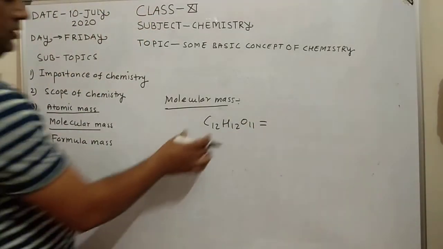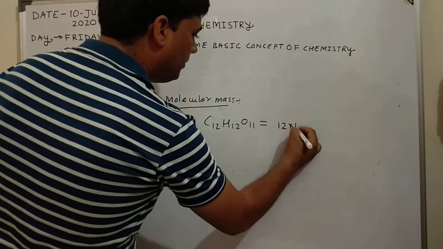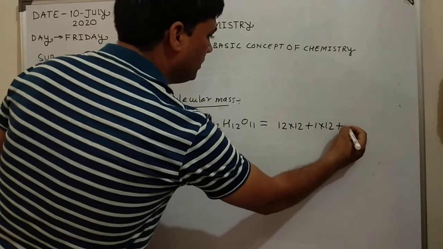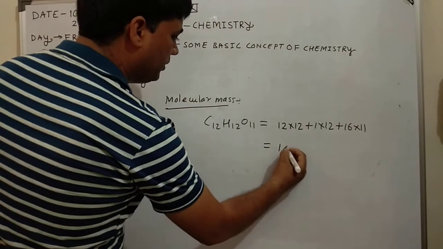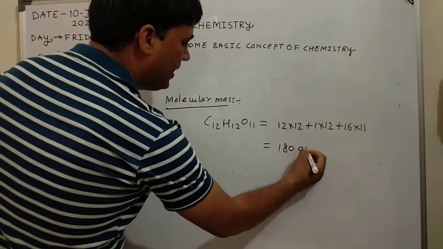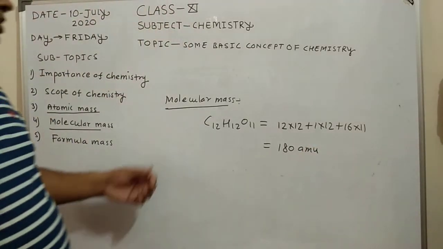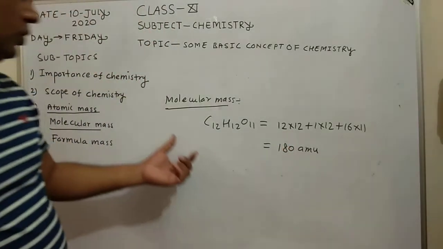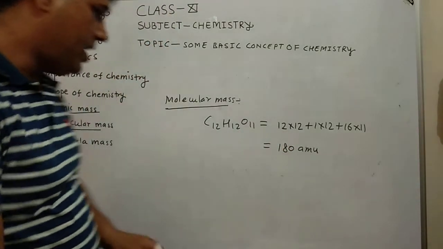Okay? Mass of one atom of carbon is 12. 12 into 12 plus 1 into 22 plus 16 into 11. After calculation, we get 180 AMU, because the unit of atomic mass or molecular mass is AMU. So the molecular mass of glucose is equal to 180 AMU.